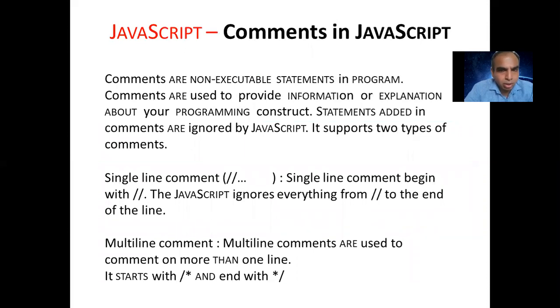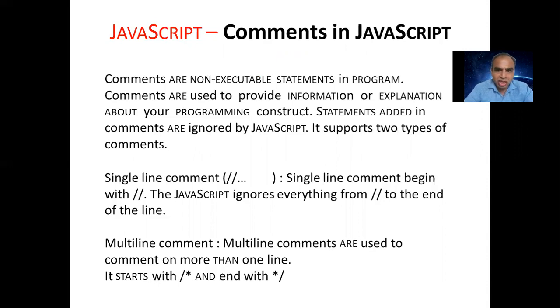Last one in this session I will do, and then next session I will continue with another thing. Comments in JavaScript. If you don't want to show a statement in the output, that part we can write as a comment. There are two ways we can write a comment: single line and multi-line. Comments are non-executable statements in a program.